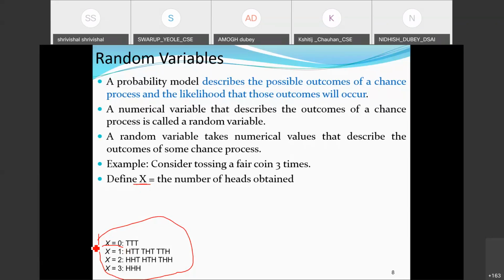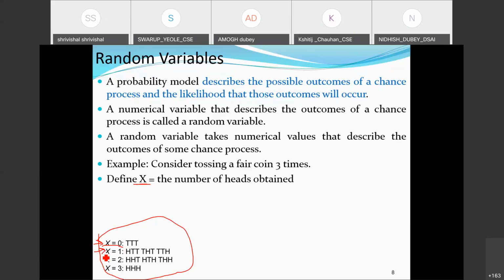Simultaneously, x is equal to 1 means all those possible outcomes where one head appears. It is not more than one, that is a totally different case. So x is equal to 1 will count all those experiment outcomes where the head appears once only.